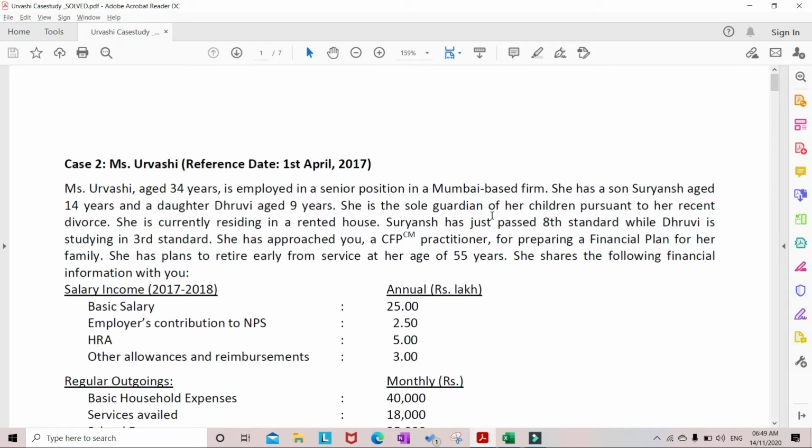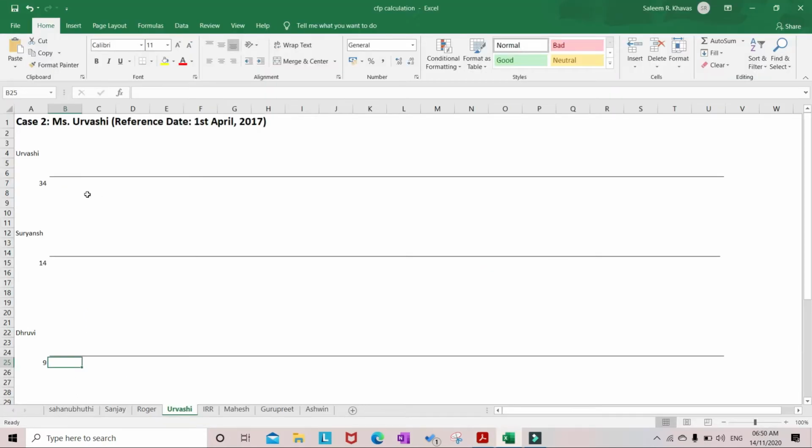She is the sole guardian of her children pursuant to her recent divorce. She is currently residing in a rented house. Suryansh has just passed 8th standard while Dhruvi is studying in 3rd standard. She has approached you, a CFP practitioner, for preparing a financial plan for her family. She has plans to retire early from service at her age of 55 years. So Urvashi's retirement age is 55.